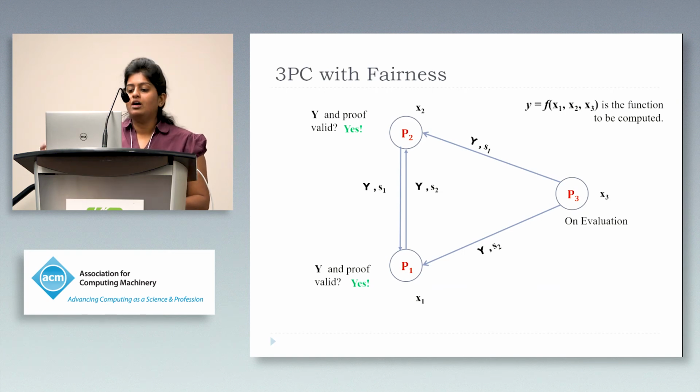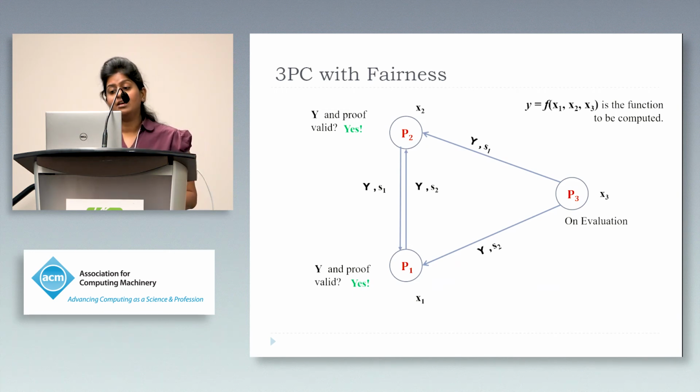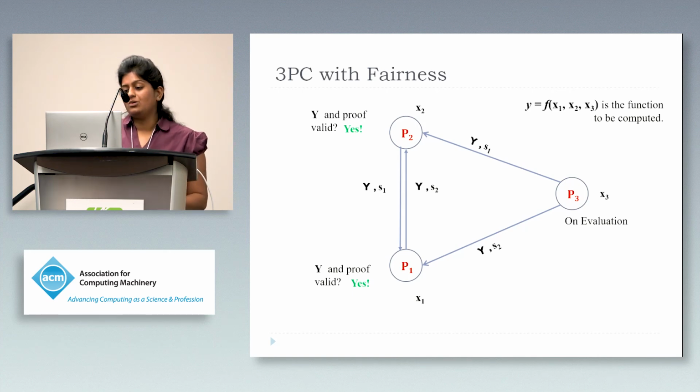Now, if an honest P1 is accepting the output from P2, then he can just verify the validity of the proof that P2 sent, and if he's satisfied with it, then he's certain that P3 indeed sent the encoded output. So having addressed all these cases, now we can say that fairness is guaranteed.